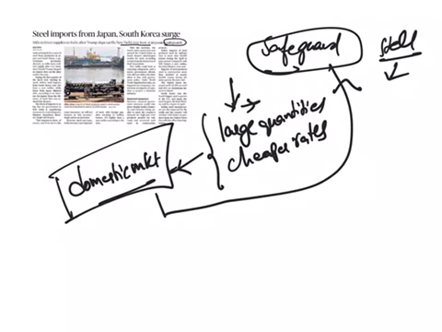This is a temporary measure in order to safeguard the domestic market.